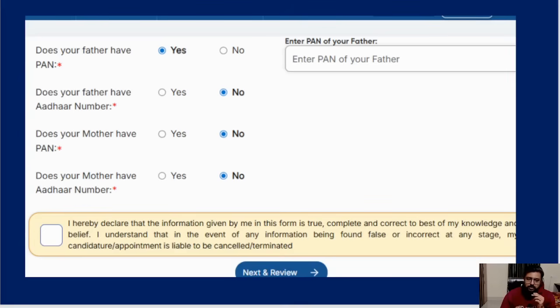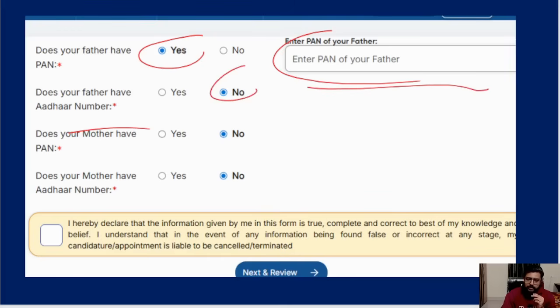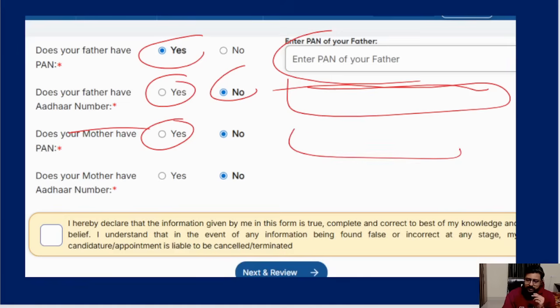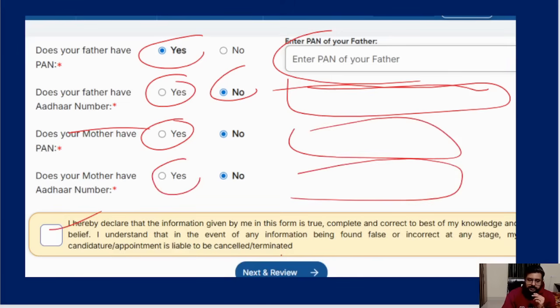On the next page, they are asking you, does your father have a PAN card? Does your mother have a PAN card? Do they have an Aadhaar card? I have just put no for ease of filling, but obviously, I know everyone will have an Aadhaar card and PAN card now, so you have to fill that. If you put yes, an extra box will come to enter the PAN. Here, because I put no, nothing came. So you have to put yes, and then another box will come. You have to put your father's Aadhaar number, mother's PAN card here, and mother's Aadhaar card here, and then I declare, and then submit.